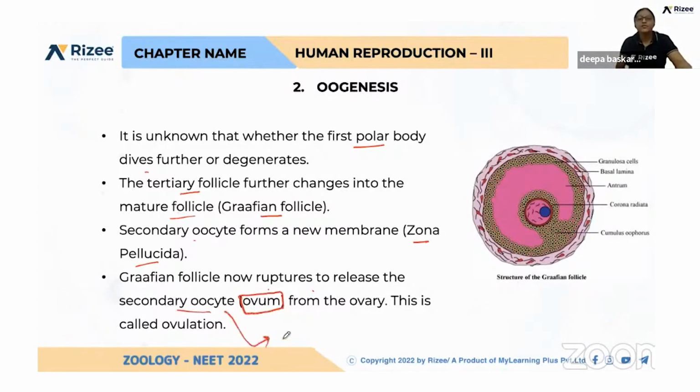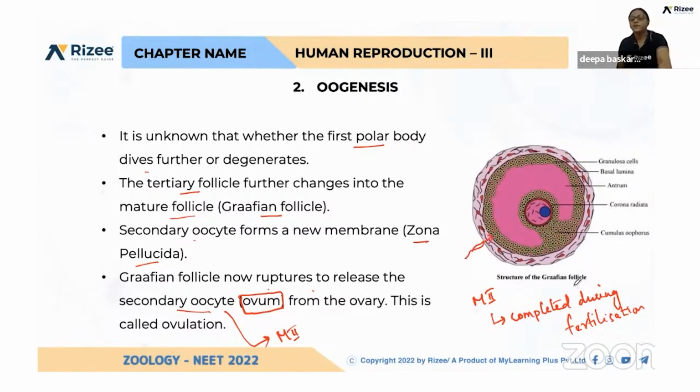Secondary oocyte, which is arrested at meiosis 2. Got it? So when will this meiosis 2 be completed? Question definitely you can expect. Completed during fertilization, that is, during the time of entry of sperm. On entry of sperm, this will complete.